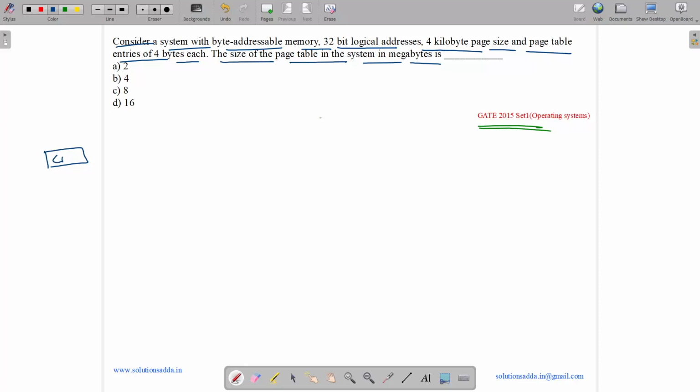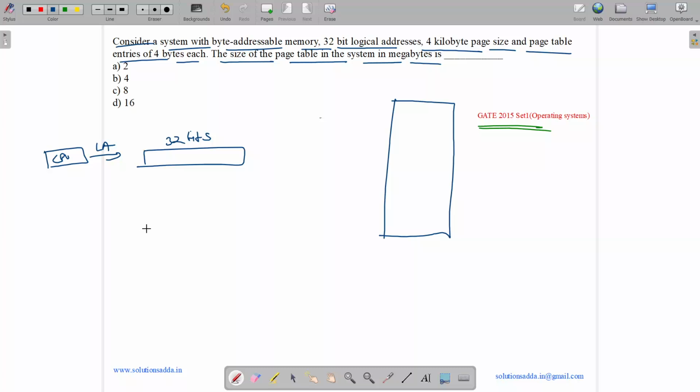So our CPU generates a logical address. It is of size 32 bits. So it is basically used to address the entire process. So what is our process size? Our process size is 2 to the power 32 bytes, which is equal to 2 to the power of logical address. So this is our process size.